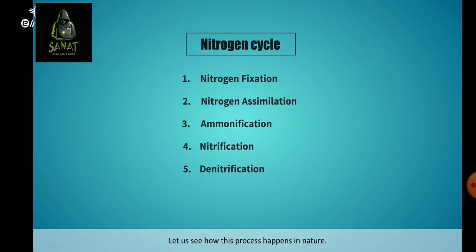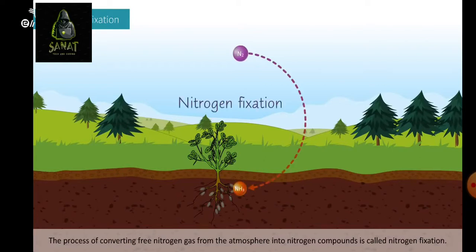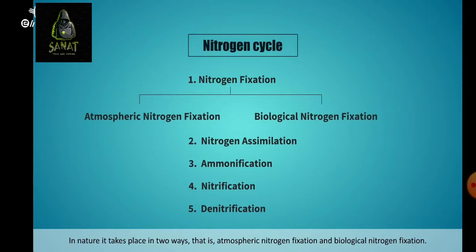Let us see how this process happens in nature. Nitrogen fixation. The process of converting free nitrogen gas from the atmosphere into nitrogen compounds is called nitrogen fixation. In nature, it takes place in two ways, that is, atmospheric nitrogen fixation and biological nitrogen fixation.